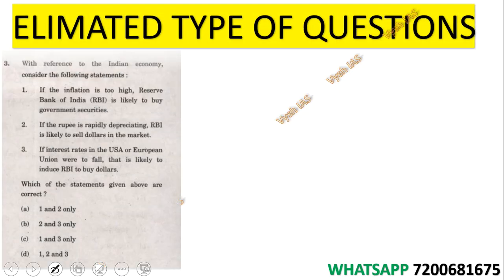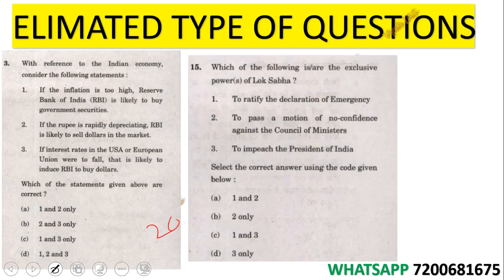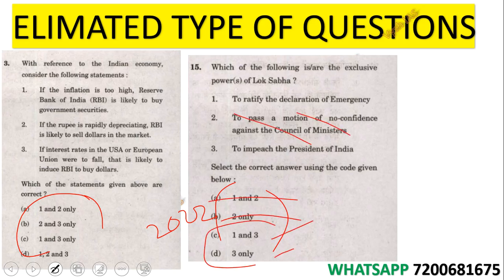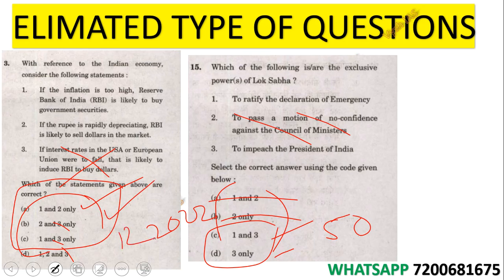I already told you this is the type which last year, this is 2022 questions. They used to have this 1 and 2, 2 and 3, this and all. So suppose you know 2 is wrong, you will eliminate this and then you will get 3. Only this much, 50% you have eliminated. Or here suppose you know 3 is wrong, then you will eliminate 3, 3, 3, and then you will get answers 1 and 2. So this thing which you did was applicable this year also in 12 questions. That I'll show you how.